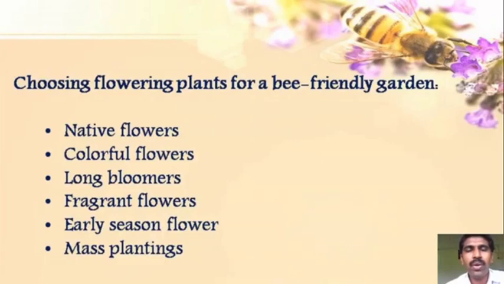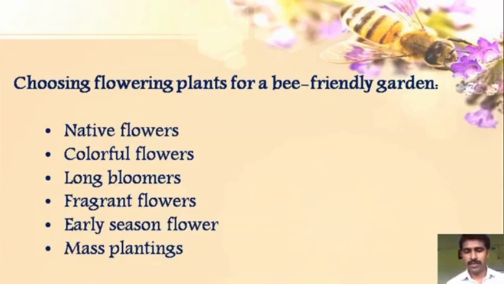So you can prepare your own garden for honeybee keeping. What are the different aspects we have to prepare for our own garden? There should be native flowers which are already present around us. Then the flowers must be colorful. Then there should be blooms which are long in nature, so they are continuously present. Flowers should be fragrant. Early season flowers must be there, and we should go for mass planting of the flowering plants.